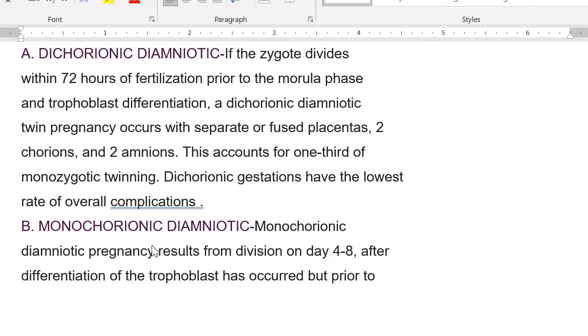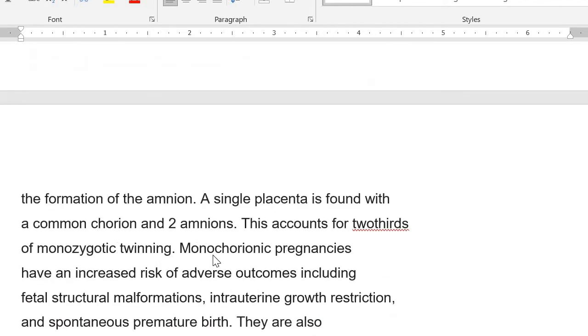In monochorionic diamniotic pregnancy, it results from division on day 4 to 8. The previous one was within 72 hours, so we were getting two separate individuals. Here in the monochorionic diamniotic, the division occurs between day 4 to 8 after differentiation of the trophoblast has occurred, but prior to the formation of the amnion.